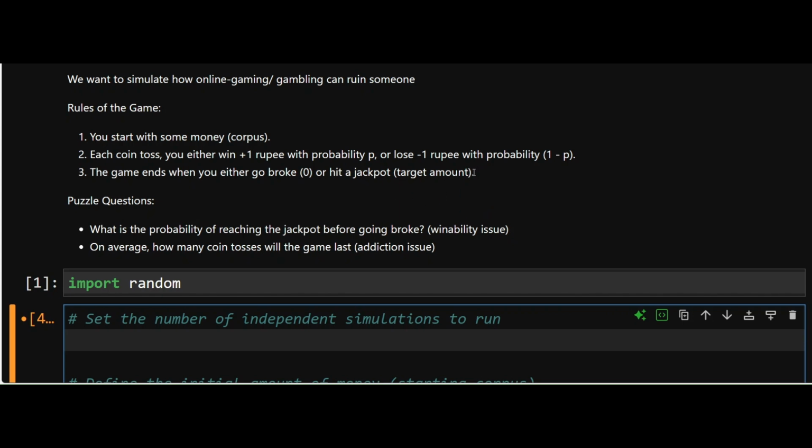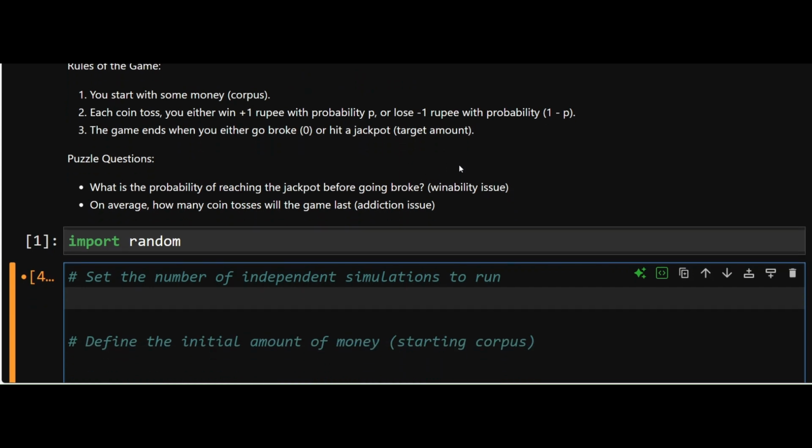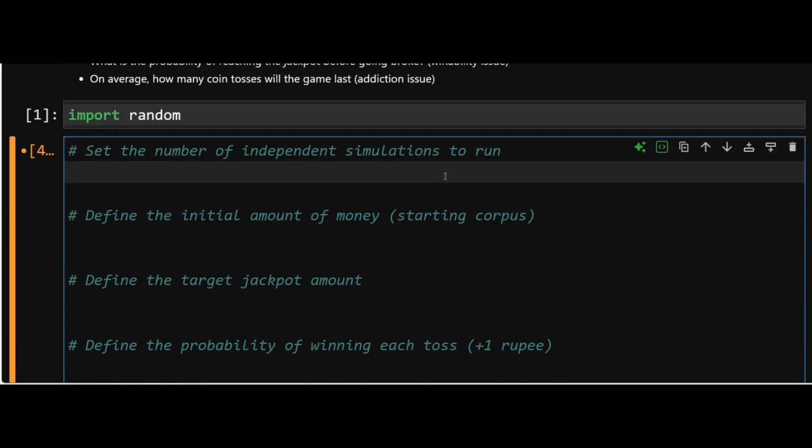That's the target. Now the core question is, what is the probability of reaching the jackpot before the gamer goes broke? This addresses the winnability part of the problem. And the second question is, on average, how many coin tosses will the game last? So this addresses the addiction part of gambling or online gaming. So we're going to do this through a brute force simulation.